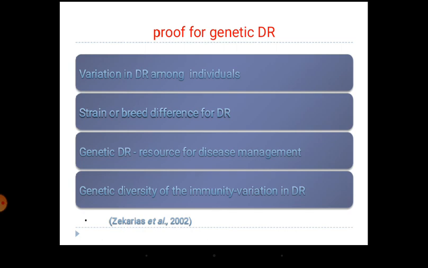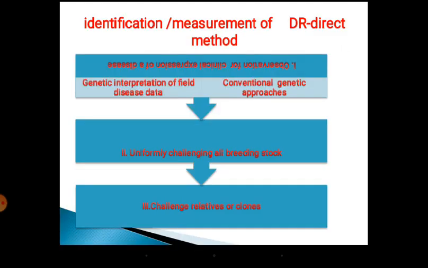Third point: as there is variation, and variation is the raw material for improvement of any character, in the same way this disease resistance variability that exists within the individuals of a particular breed, strain, or species is a good resource to exploit for future use. Naturally there is a lot of genetic diversity in immunity variation. That is the proof for genetic disease resistance. So we can exploit the available disease resistance in order to bring about change in the next generation.